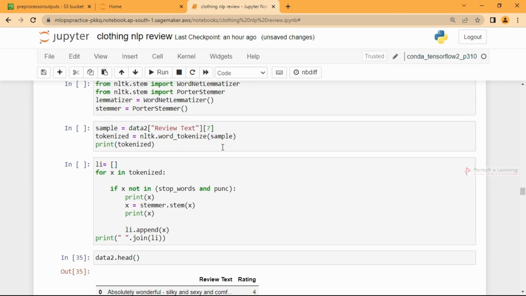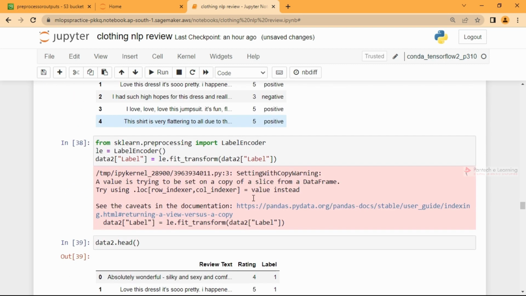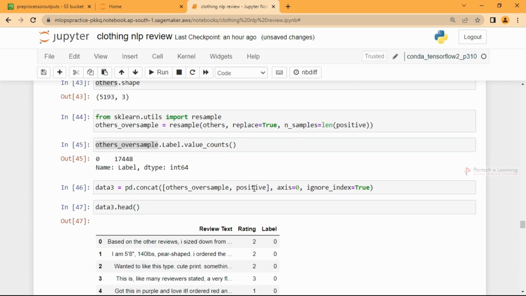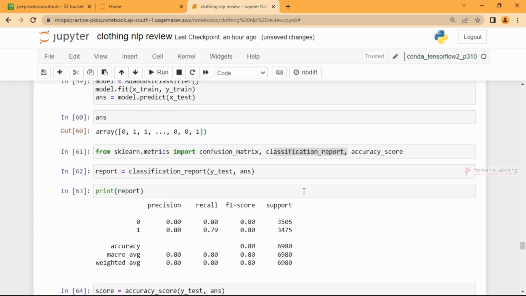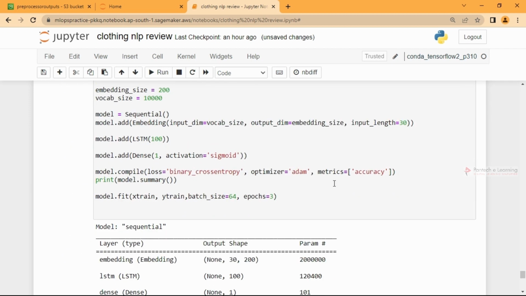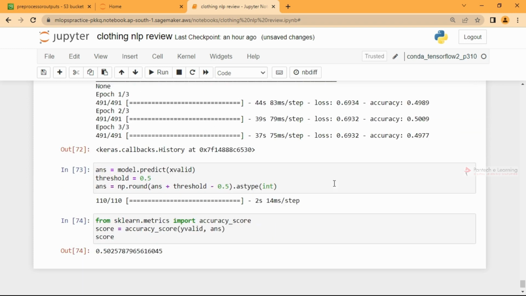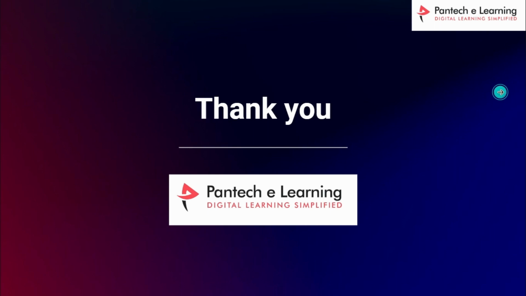Then we mapped the output, categorized them as negative and positive, and encoded them. Then we did some oversampling, used the TF-IDF vectorizer, predicted with a machine learning model, and then learned how to build an LSTM. Neural network building is simple, so you can learn more about it, and we got some output here. So that's it, guys. Thank you.